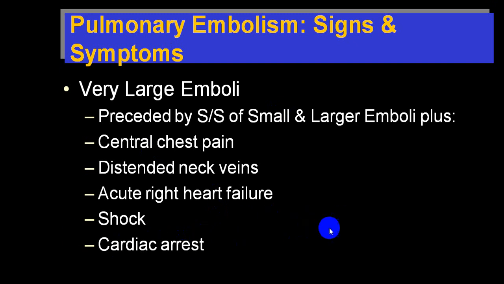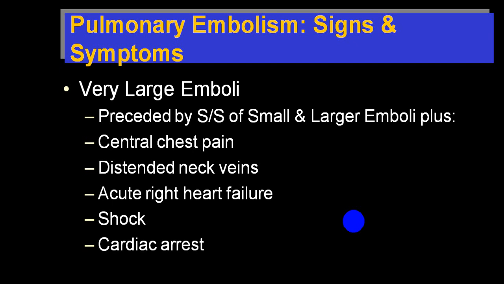And on an ECG you can get pulseless electrical activity. That finding you can come across. And if the person has not gone into a cardiac arrest, then you can have S1Q3T3 on an ECG with right axis deviation and sometimes even right bundle branch block, or you can have what we call JVP elevated.